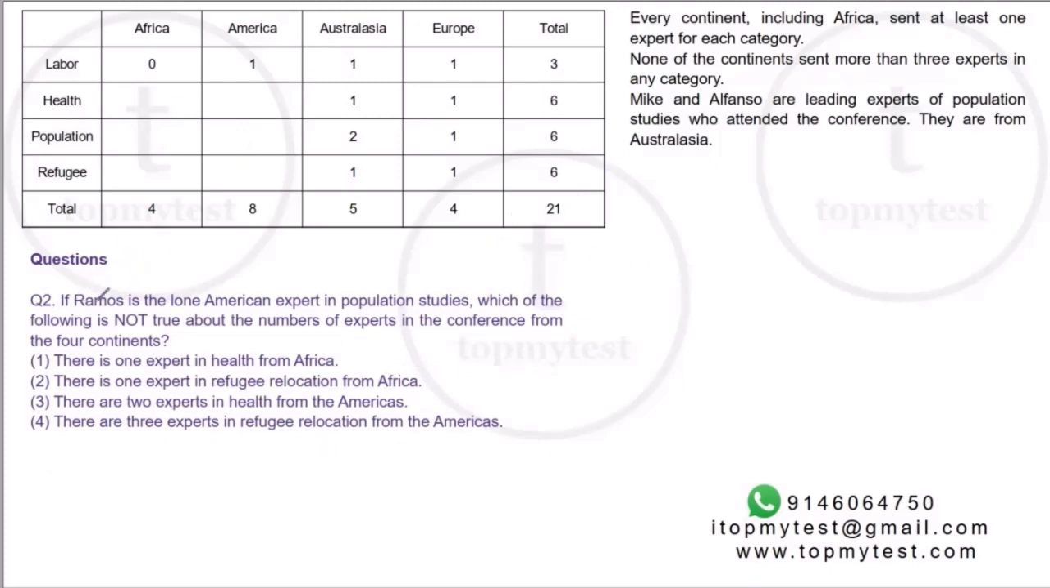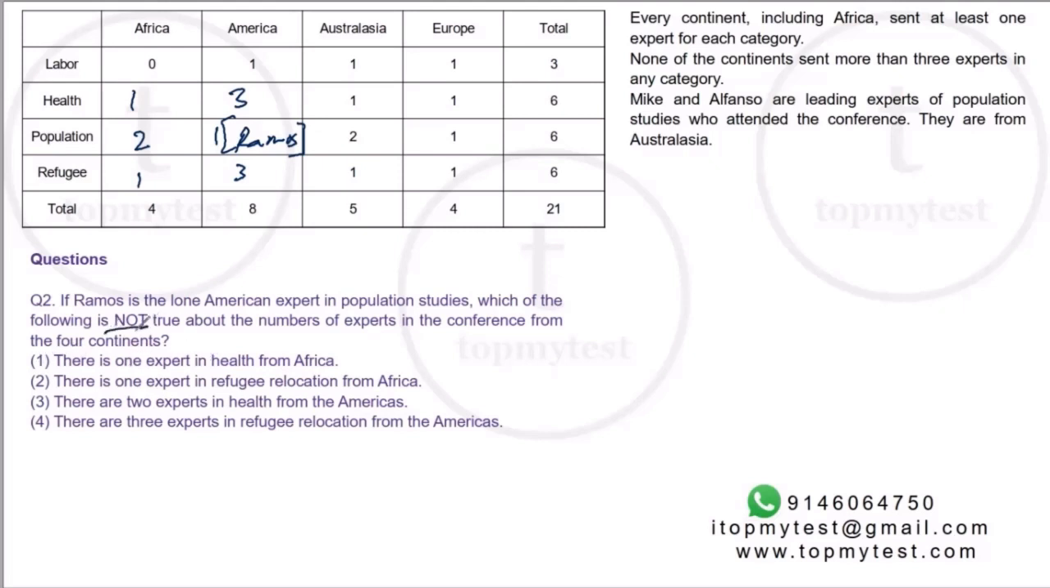Question number 2. If Ramos is a lone American expert in population studies, so this is 1. His name is Ramos. So let's try to fill the other one. This is 4 plus 3 plus 1, 4. So this should be 2. Other 2 should be 1. So this should be 3. This should be 3. Possible? Looks possible.